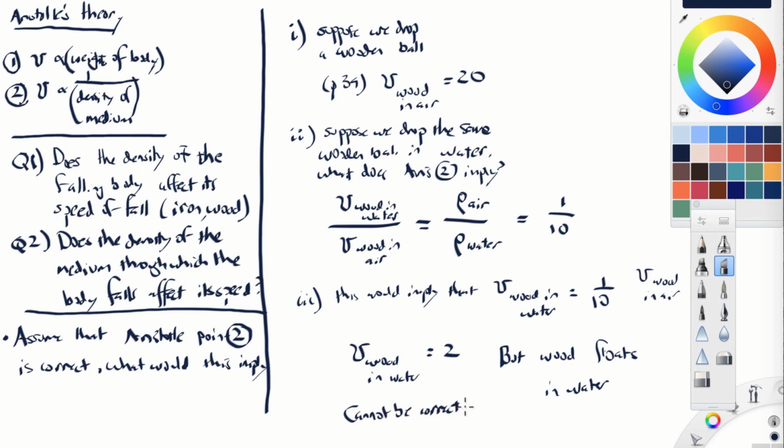Notice that Galileo here is not presenting his own theory. All he's doing is showing that there are problems with Aristotle's theory. So he's offering a critique of Aristotle. Okay? So let me pause here for a minute, and then I'll come back and we'll talk about one more critique regarding this.